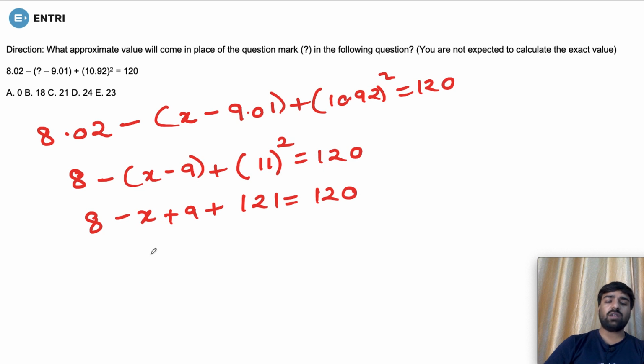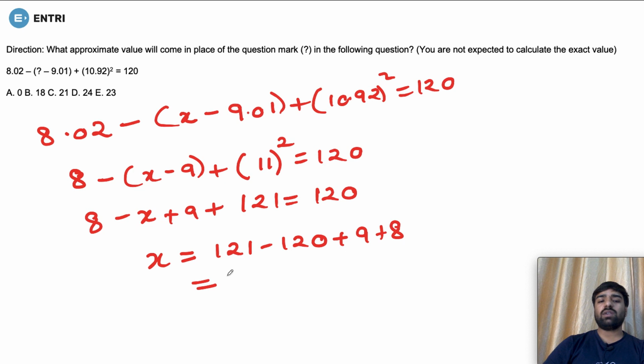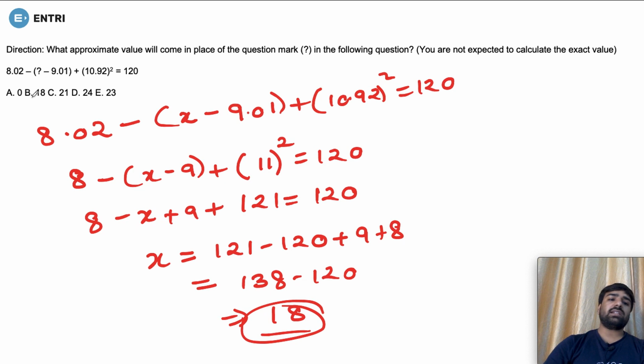So what would the x value be? If you take x here, it will go positive. So it would be 121 minus 120 plus 9 plus 8. That is going to give you 138 minus 120, which gives you the answer 18. So what is the correct answer? The correct answer is option B. Now, as you can see, this question was made very simple when you took the approximate value. You can just round it off and try to solve it. It is going to save your time and you will easily be able to solve these questions.